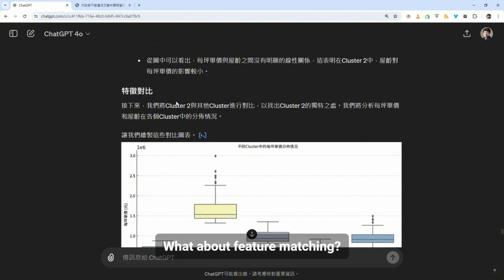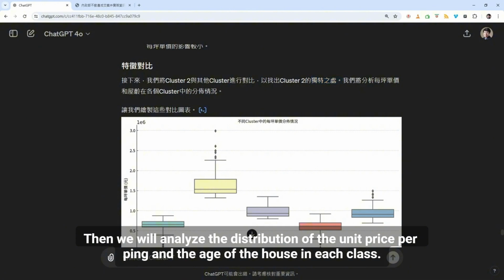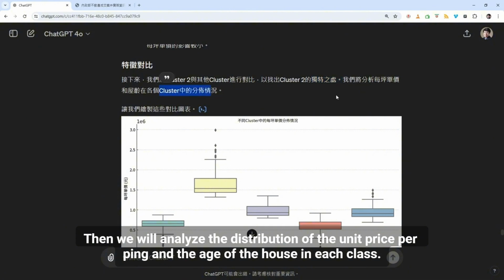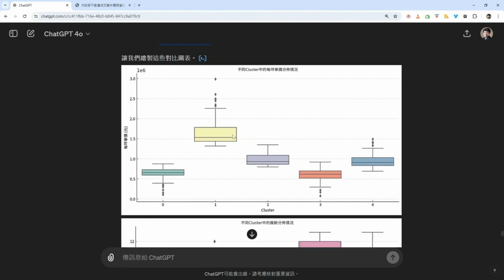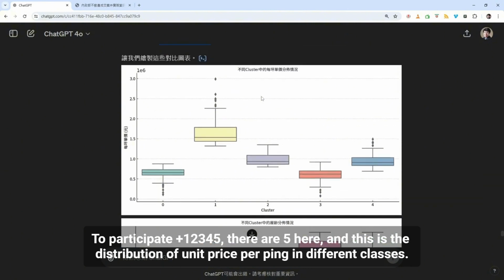What about feature matching? It compares class 2 with other classes to identify the features of class 2. Let's take a look at the unique aspects of class 2. Then we will analyze the distribution of the unit price per ping and the age of the house in each class. Here are classes 1, 2, 3, 4, 5, and this is the distribution of unit price per ping in different classes.